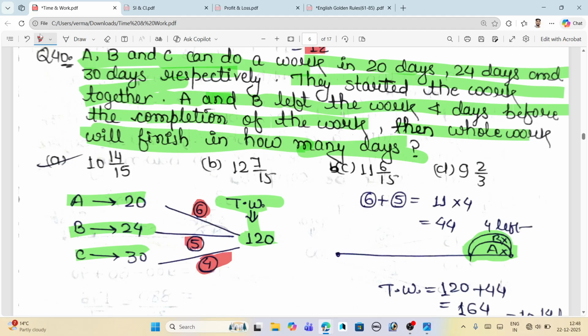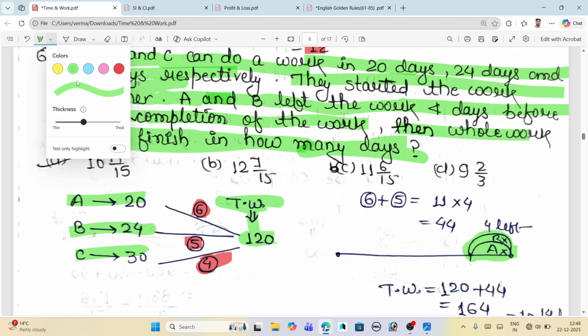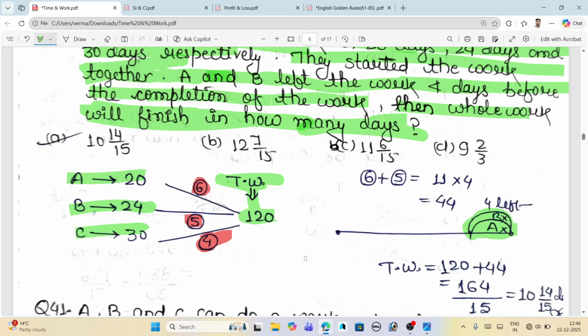Okay, and the thing is that we also have to add the work done by A and B. In the question it is given that A and B left the work 4 days before. So the efficiency of A and B is 6 plus 5, that is 11, multiplied by 4, the number of days, is equal to 44. This is the work which they left before completion.